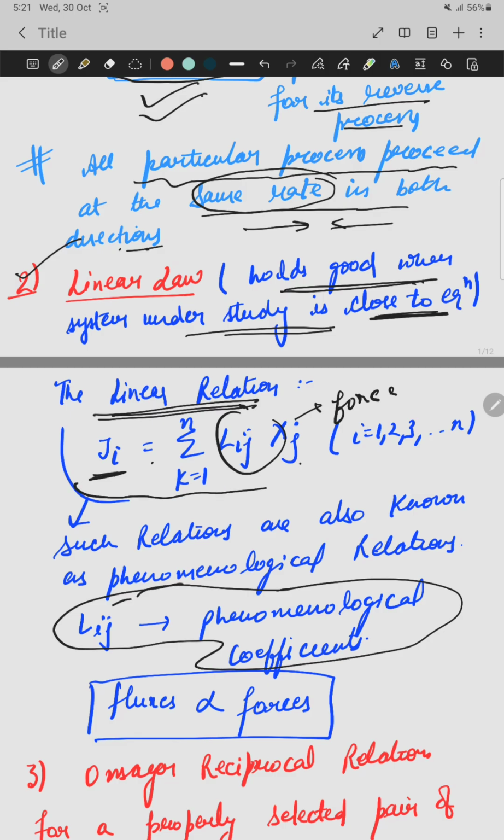And such kinds of relations are known as phenomenological relations. According to such relations, flux is always directly proportional to the forces. So if the force or generalized force or driving force is high, flux is high. If the driving force is low, flux is also low.